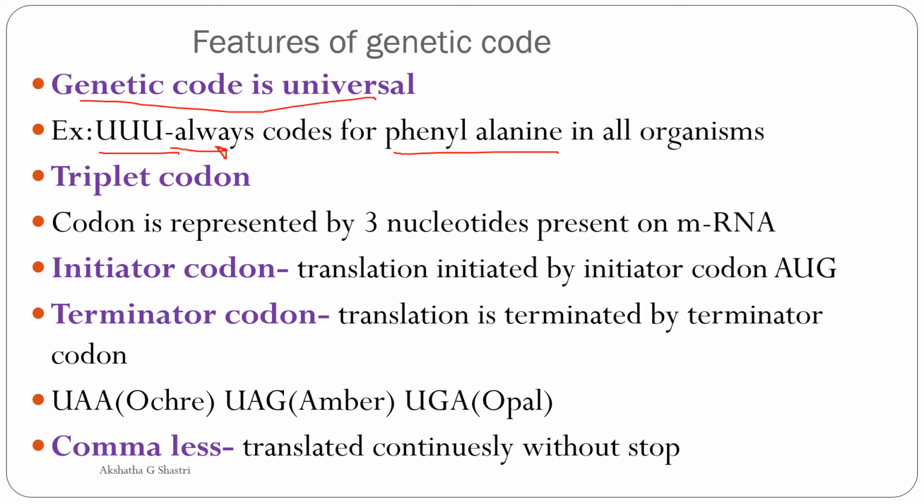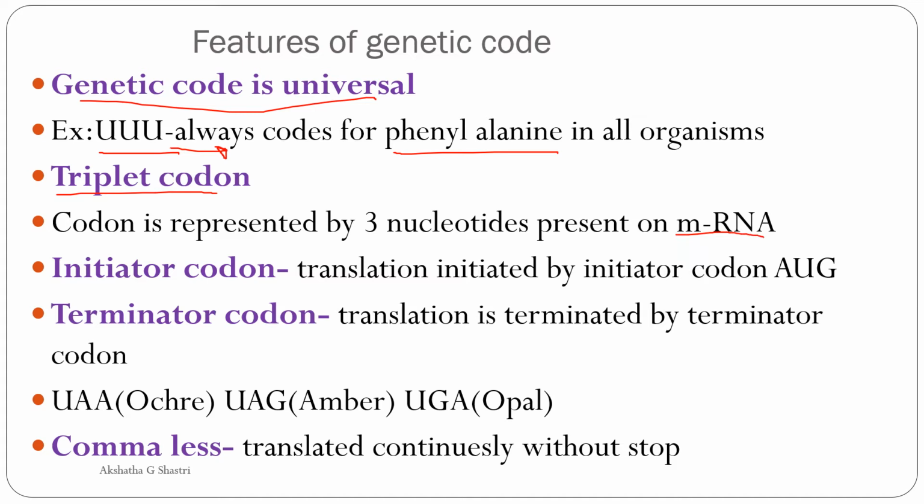Okay, next, the triplet codon. The genetic code is said to be triplet. That means a codon is represented by a three-nucleotide sequence. As I told you, UUU, AUG. So these are three in number. So three nucleotide sequences are present. Hence it is known as triplet codons. And these are present on mRNA.